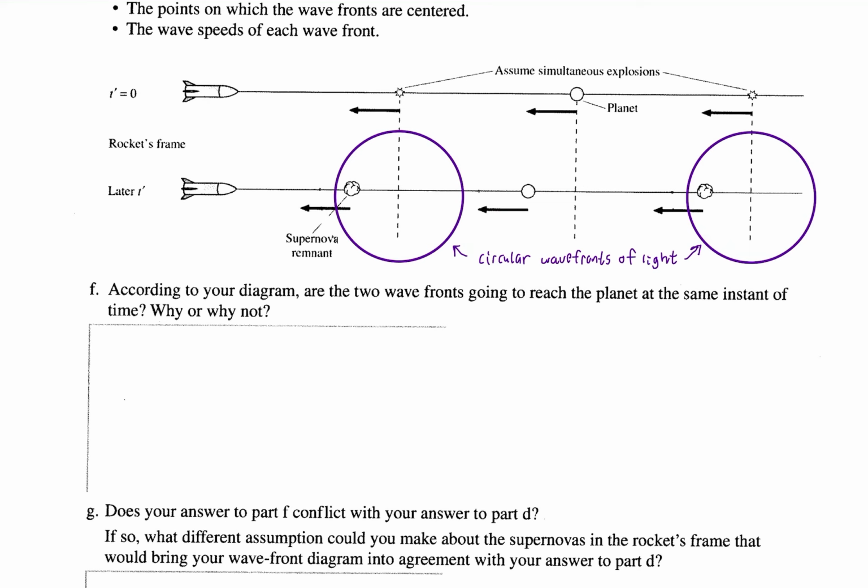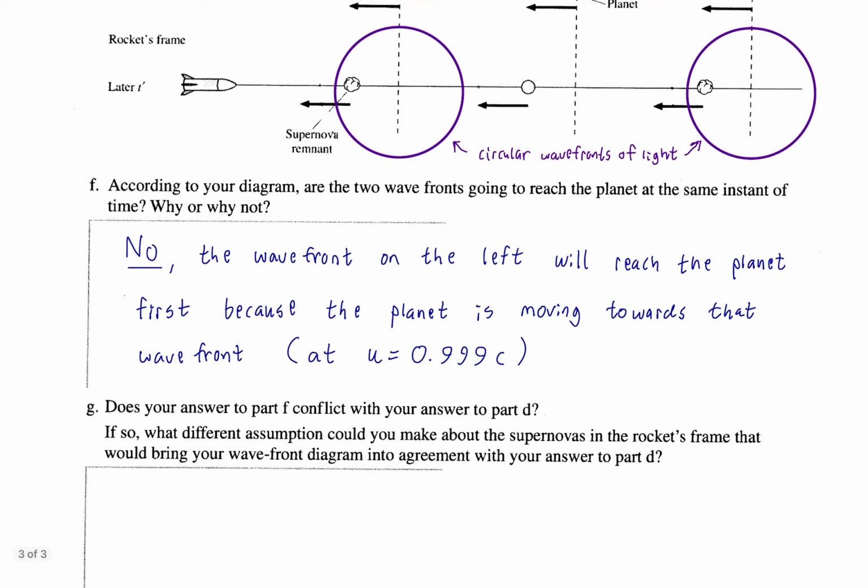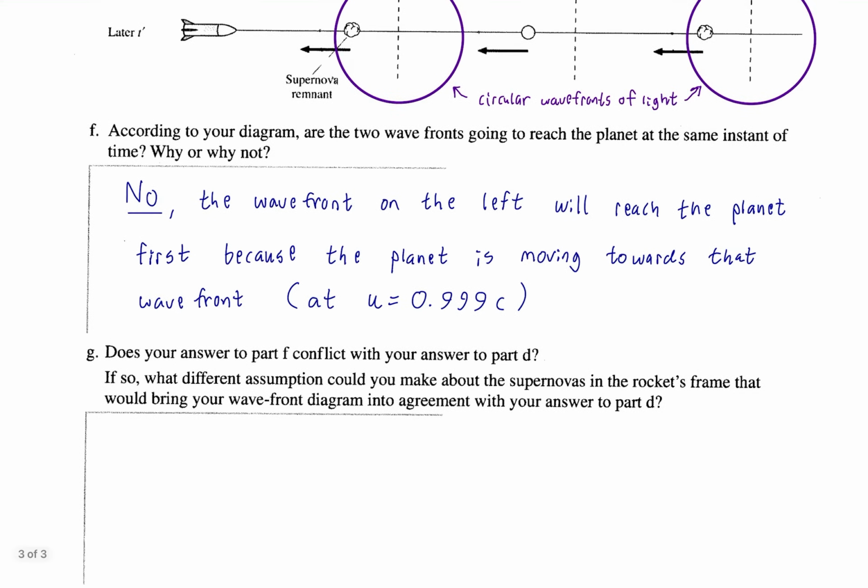Well, what's the answer there? No, definitely not. The wavefront on the left will reach the planet first because the planet is moving towards that wavefront, right? Because it's moving towards the wavefront at the velocity of the reference frame of the ship, which is 0.999 c, okay? Fine, that's what the figure tells us.